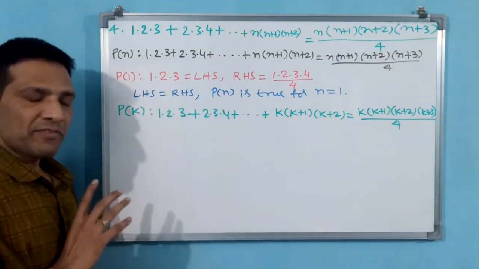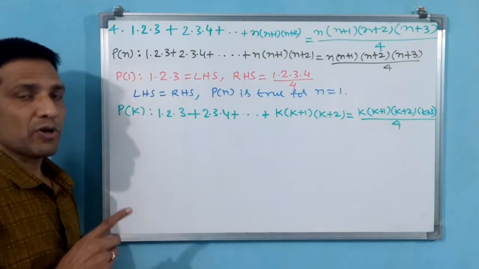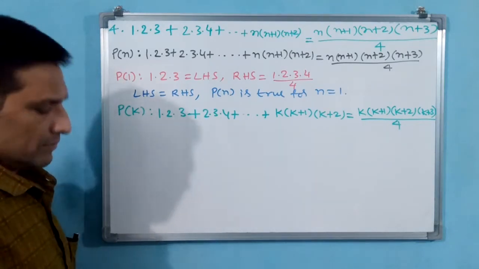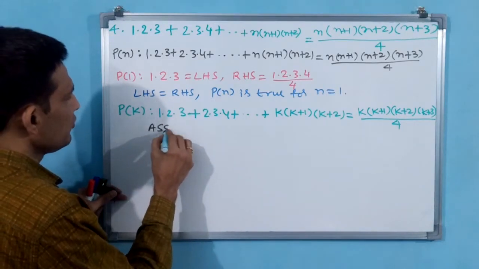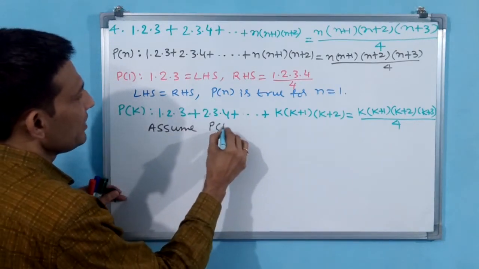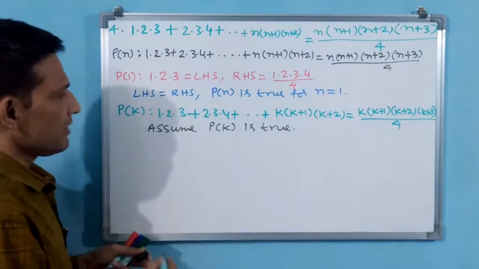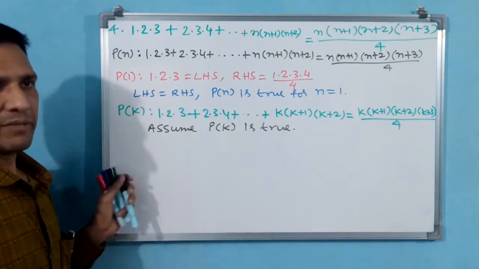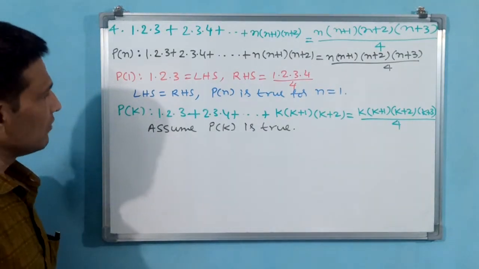After writing P(k), a very important step you have to write: assume P(k) is true. Yes, that you have to write. That is very essential. Assume P of k is true. Now, the last step: P(k+1). If you prove that LHS is equal to RHS, your question is finished.